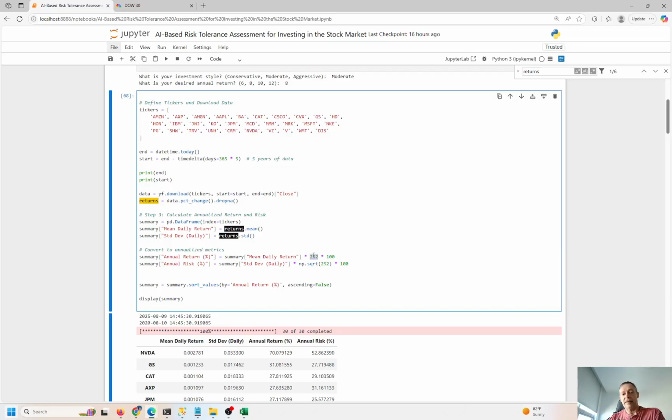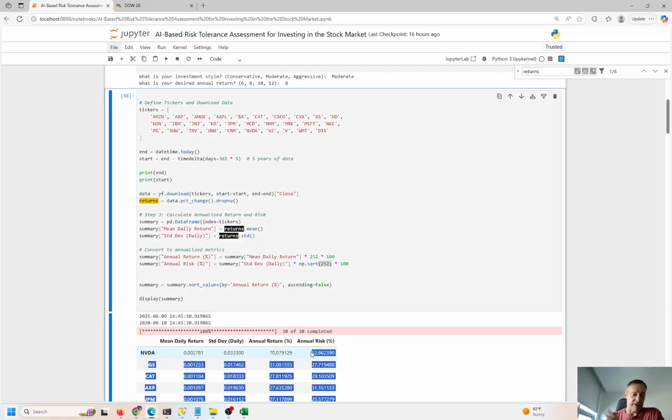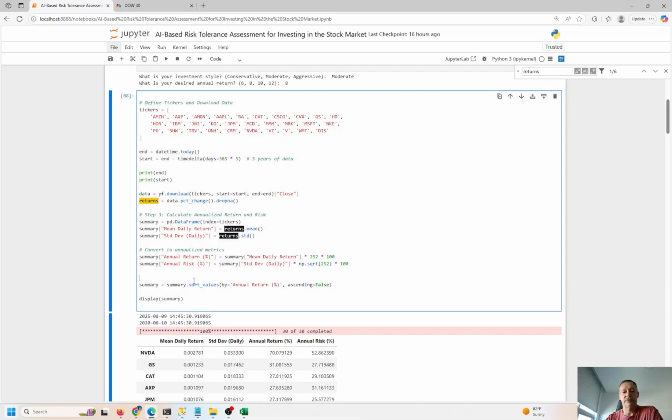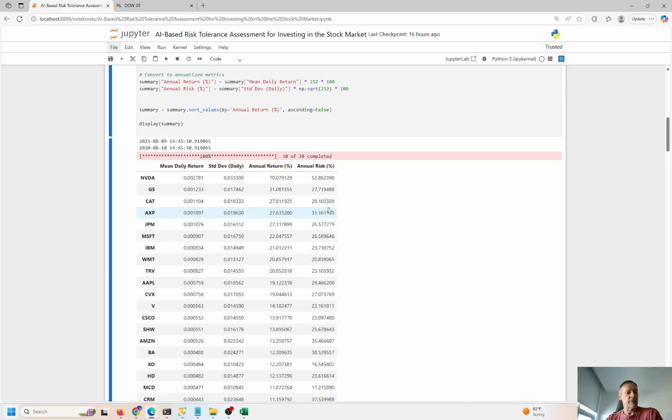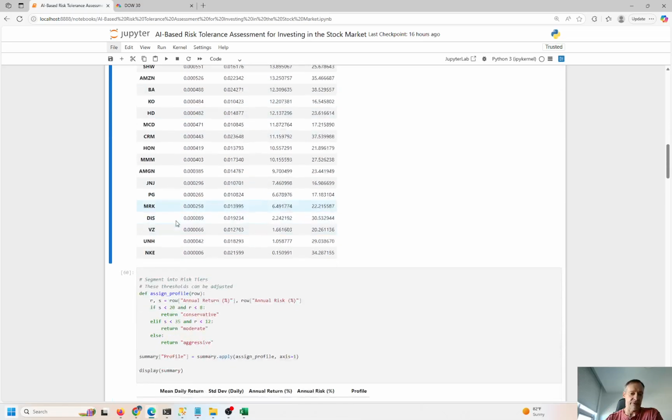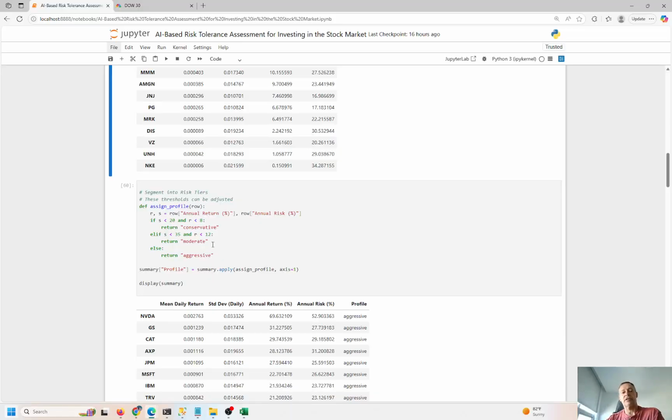And to get the annual risk percent, we're taking the square root of 252 to get the annual risk over here. So a couple of basic calculations. If you don't understand it, that's totally fine. You can go ahead and Google it, do some research. If you understand, that's great. So take my word for it. This is how you do this kind of stuff. Google it if you want to learn more about this. So we have the variables here, or the features here: the mean daily return, standard deviation, annual return, and annual risk for all of our stocks. So we're doing good. So I'm going to create some basic logic here.